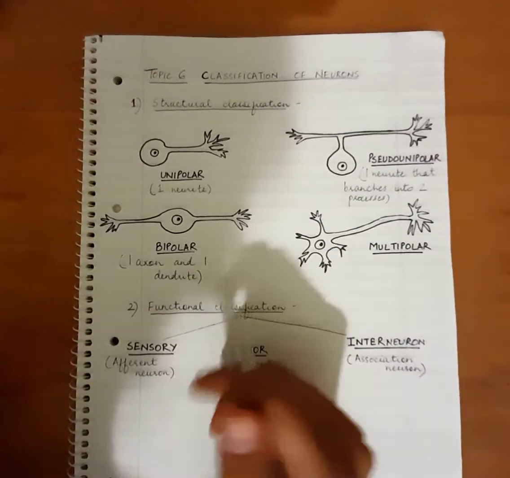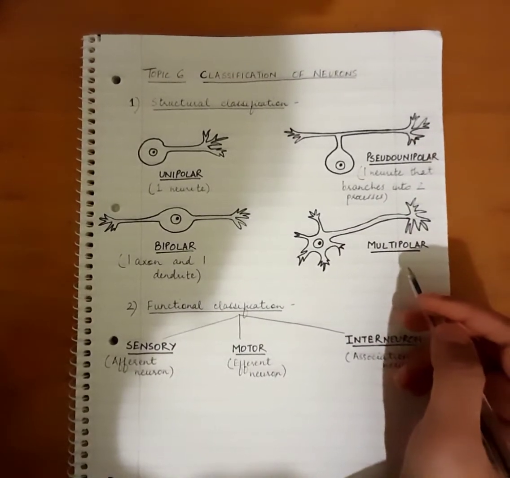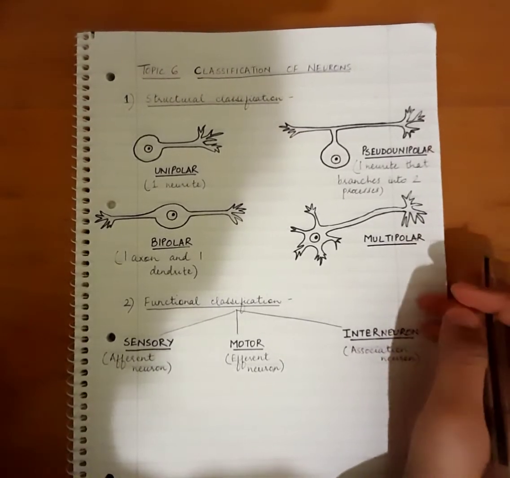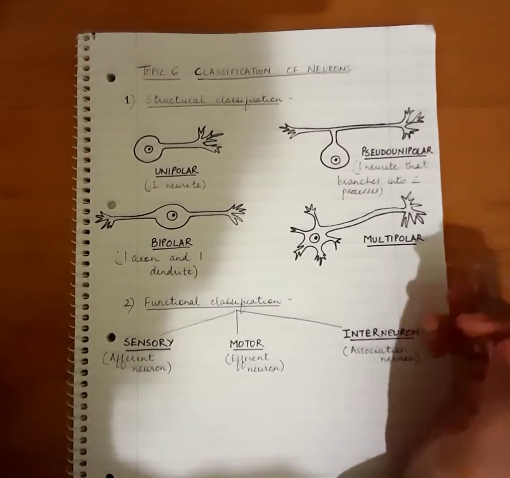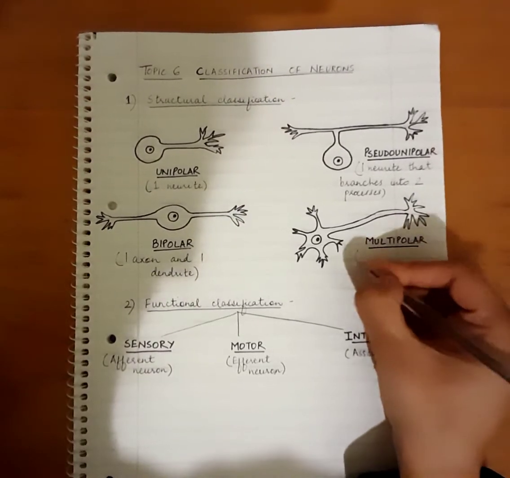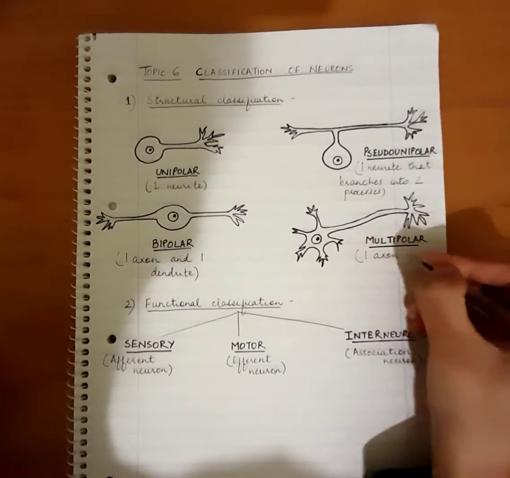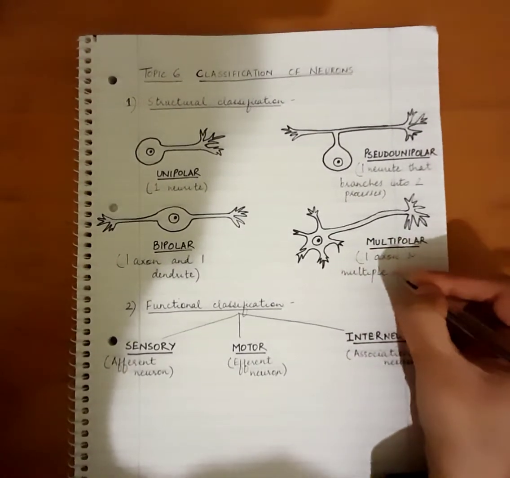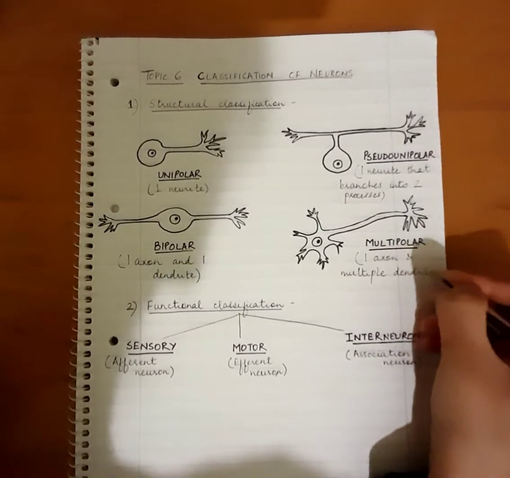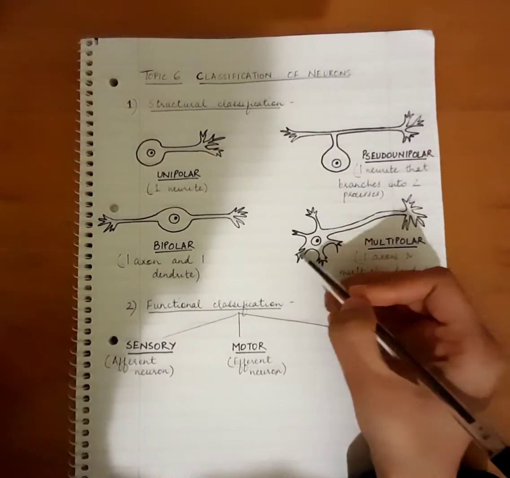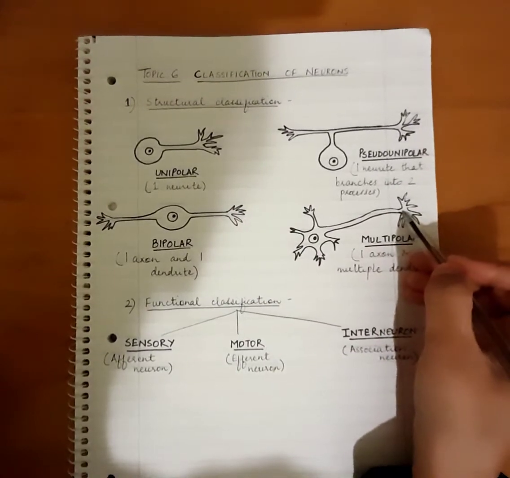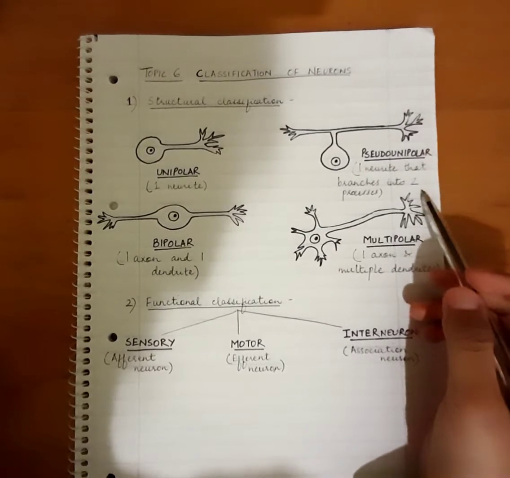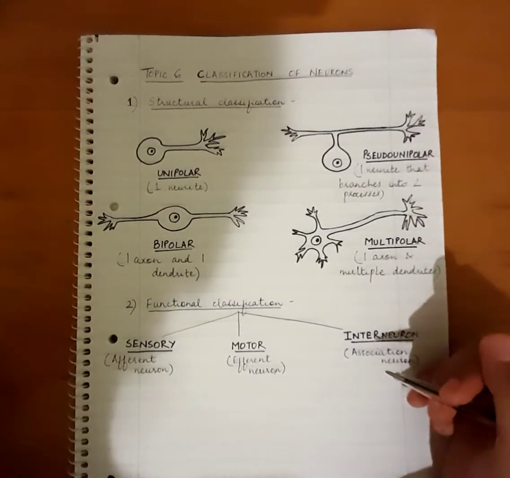All right. And the last classification is of multipolar neurons. So multipolar neurons are the most commonly found neurons in our nervous system. Okay, and these neurons are those which have one axon and multiple dendrites. Okay, so they have multiple dendrites and one axon. Okay, so these were the structural classification of neuron. Now let's look at the functional part of it.